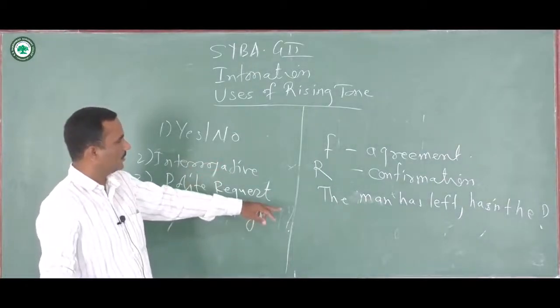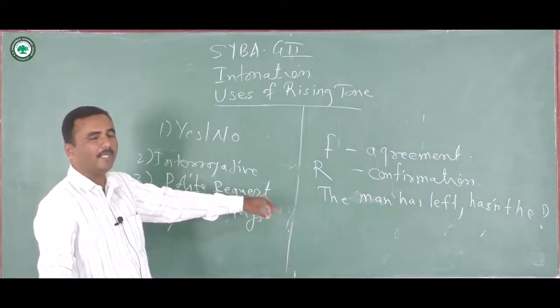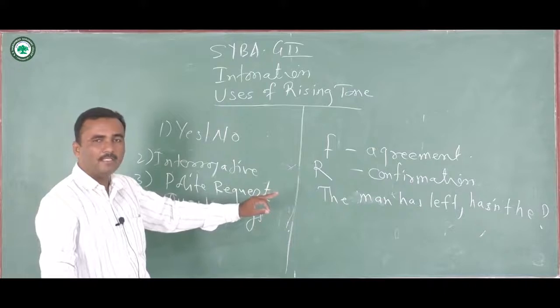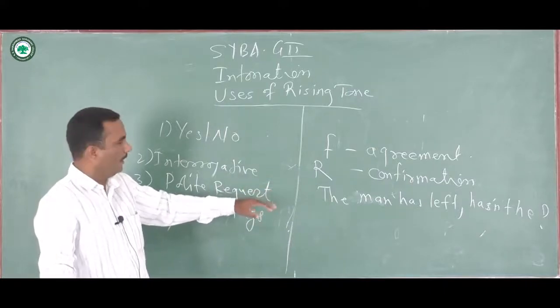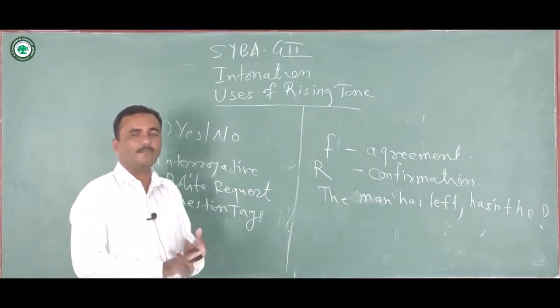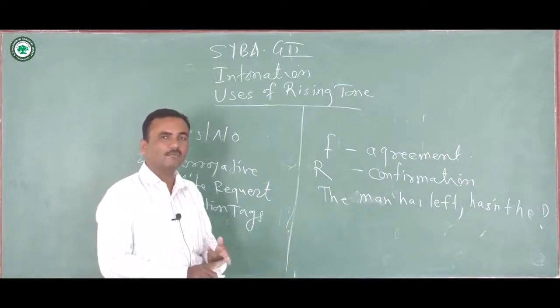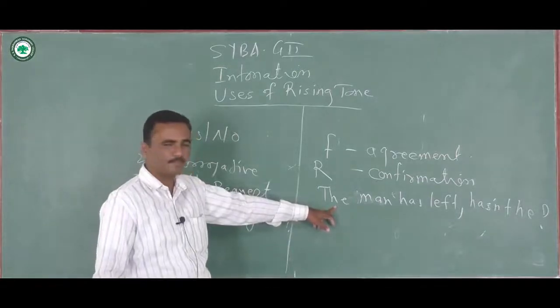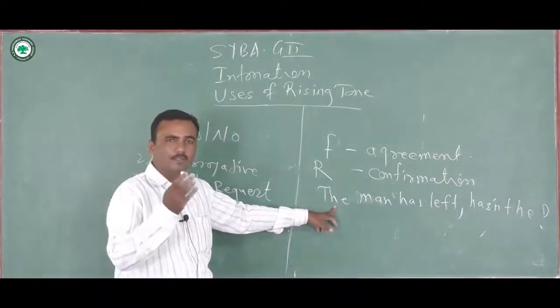Now the objective of the speaker here is not to seek an agreement, but just to confirm whether the man has left or not. By using rising tone here, he wants to seek confirmation from the listeners or recipients.